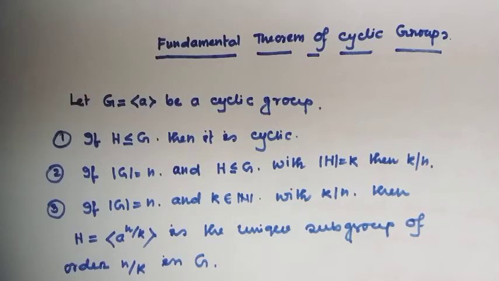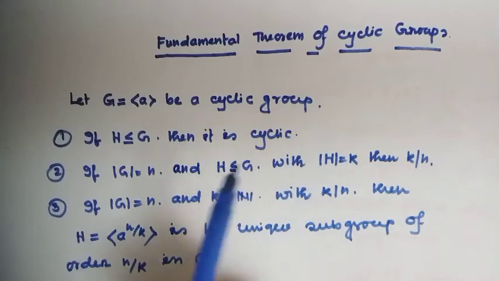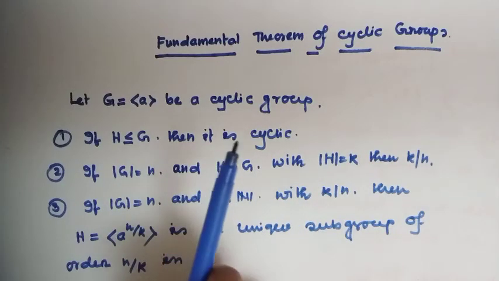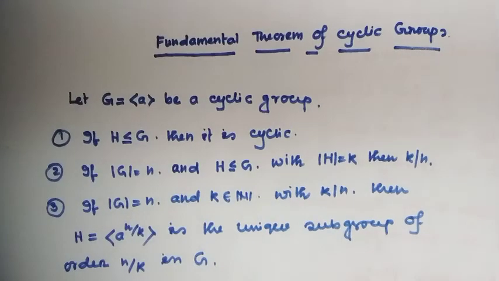The property is, if G is a cyclic group and A is a subgroup of the group G, then it must be cyclic. That means, in a cyclic group, you cannot have any non-cyclic subgroup. This is the first property.